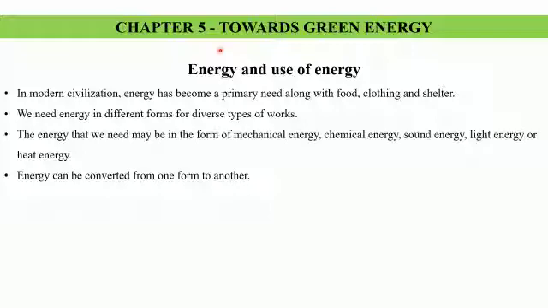It can be converted into various forms of energy, as I told you earlier. It is produced at a place very far away from our home, but it can be transmitted to great distances with negligible loss in energy. So electrical energy, how it is generated, is what we are going to study here.